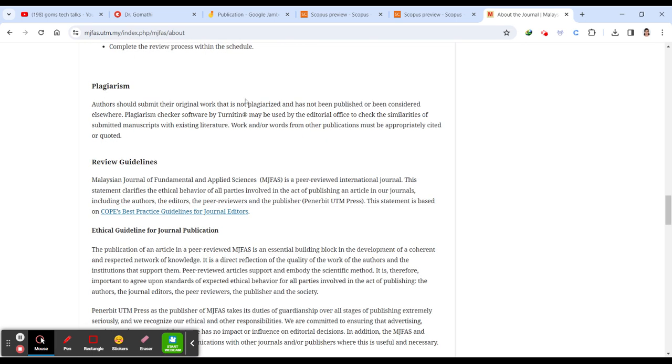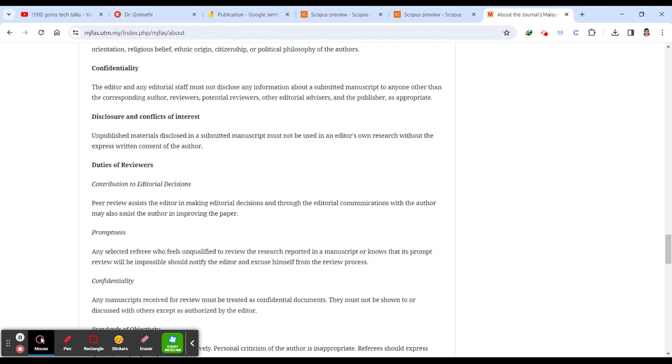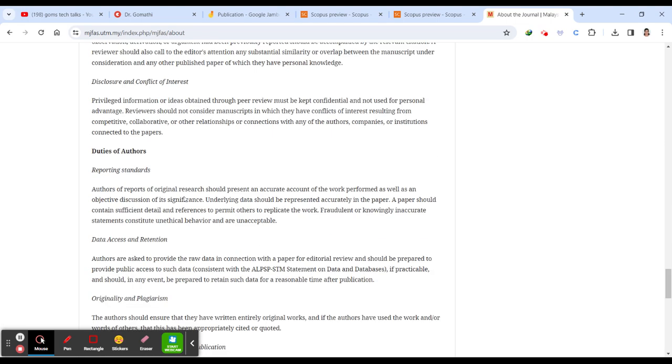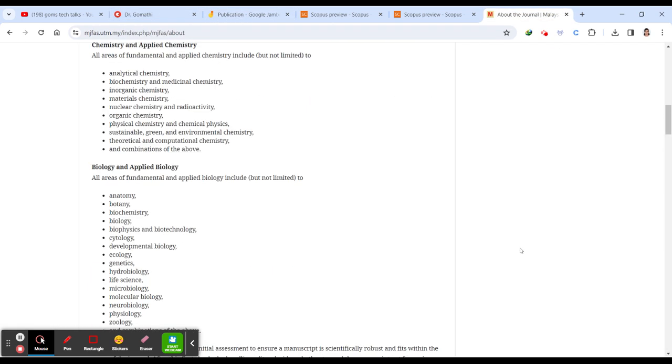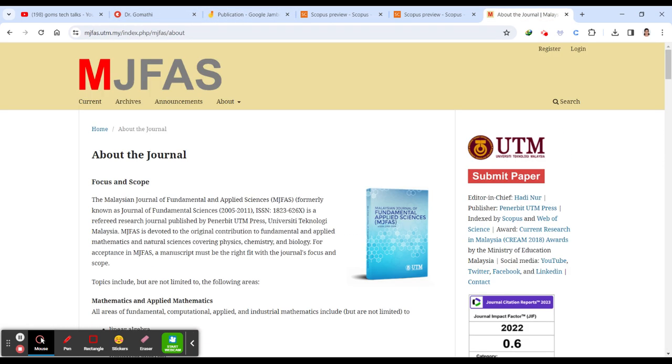Okay, so here they have mentioned about the plagiarism, and they are even using Turnitin. Okay, so if you want to check, you can let me know. And anything more than this, you can just go ahead and check there. Okay, and the next one is any special issue, whether they have any special issue, you can also find that. So here you can see about the journal, submission, editorial team.